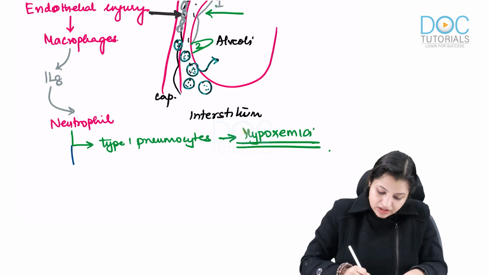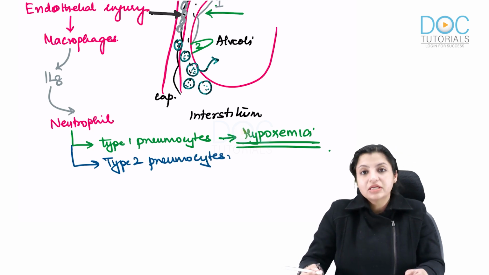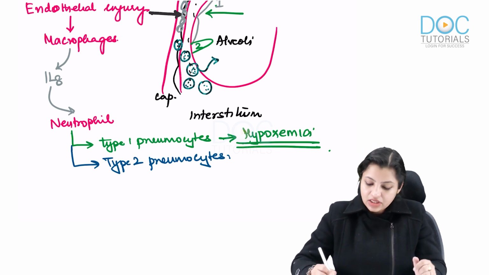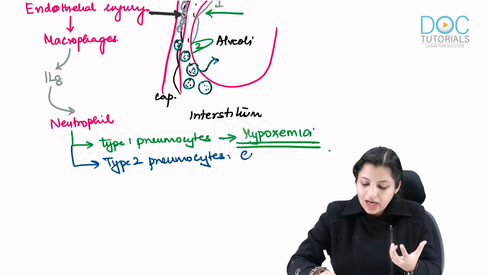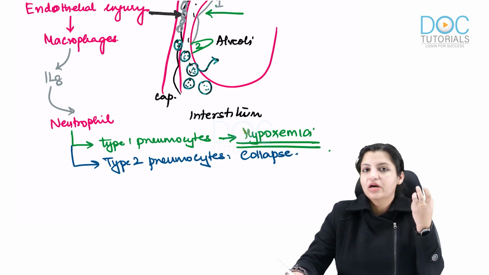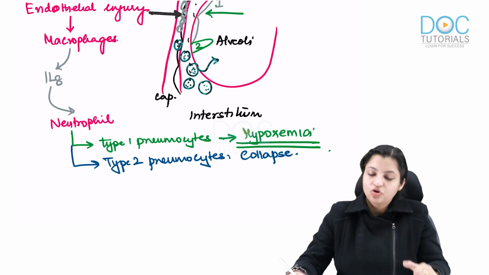Second, they also damage type 2 pneumocytes. Now all of you know that type 2 pneumocytes basically secrete surfactant. Because surfactant is now not released, this causes collapse of the alveoli. So you can see some alveoli are collapsed, some are normal. So you can see collapse of the alveoli.